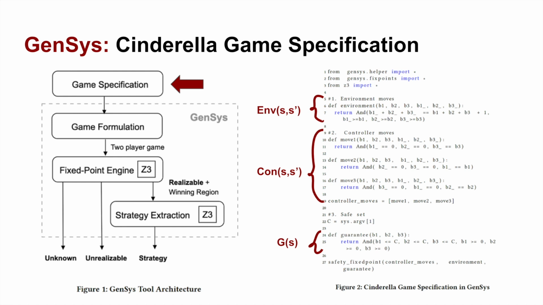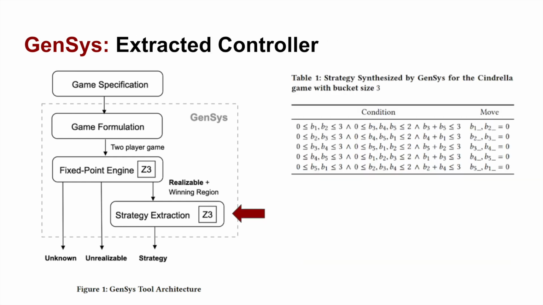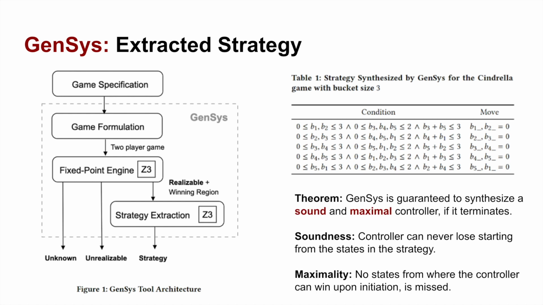What GenSys essentially does is, based on this input specification, it formulates the game and employs a lean fixed point algorithm to compute the winning region and the strategy if it exists. It is possible that the procedure may not terminate, resulting in unknown. More details are explained in the accompanying paper. GenSys is guaranteed to synthesize a sound and maximal controller if it terminates. Soundness states that the controller can never lose starting from any state in the synthesized strategy. Maximality tells us that no state from where the controller can win upon initiation is missed.